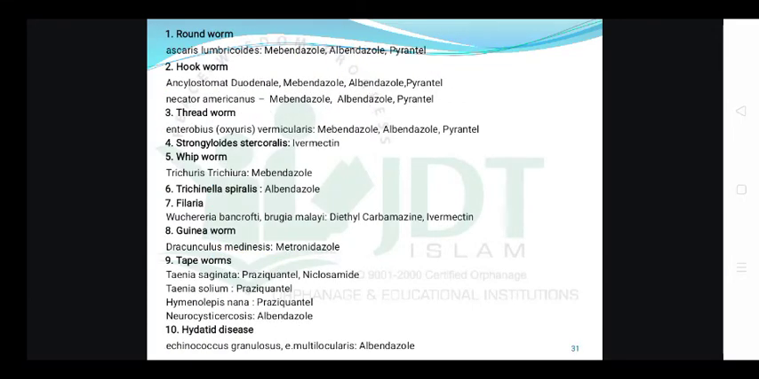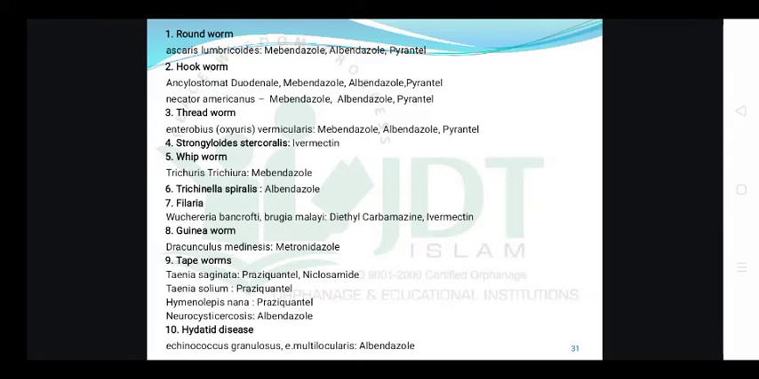Now coming to the different types of worms, just to understand what the different worms are and their classification. See, roundworms, for example, Ascaris lumbricoides. Drugs used are mebendazole, albendazole, and pyrantel. Then hookworm, Ancylostoma duodenale, mebendazole, albendazole, pyrantel. Necator americanus, mebendazole, albendazole, pyrantel. Threadworm, Enterobius vermicularis, mebendazole, albendazole, and pyrantel.